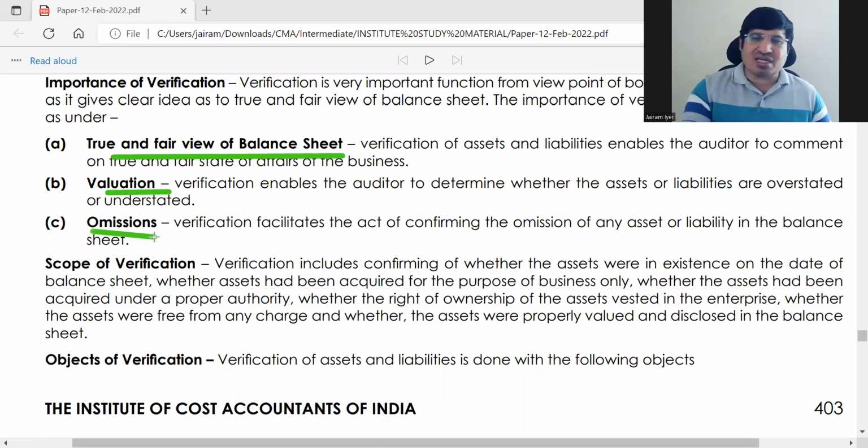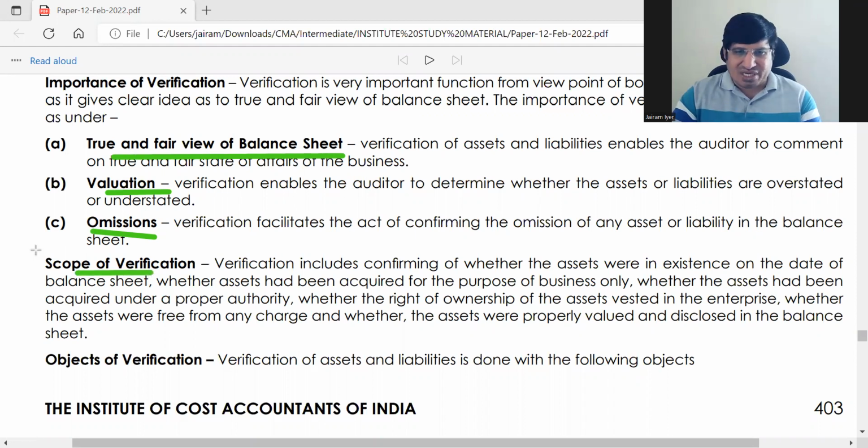ये तीन चीज आप अंदर का चीज you can write it. ठीक है, ये सब extra चीज अपने को पढ़ना ही नहीं. You have to focus on the main point and you have to write it. Auditing में you have to do like that only. ठीक है. Okay, so ये थी importance of verification. Now scope of verification पूरा repetition है. Okay, it's again the same thing.